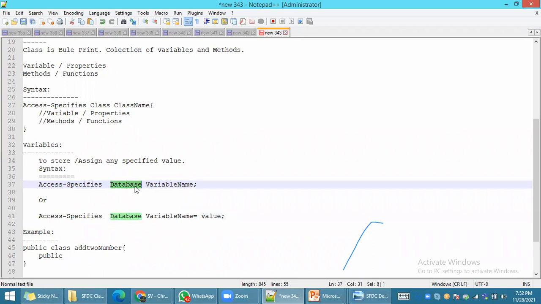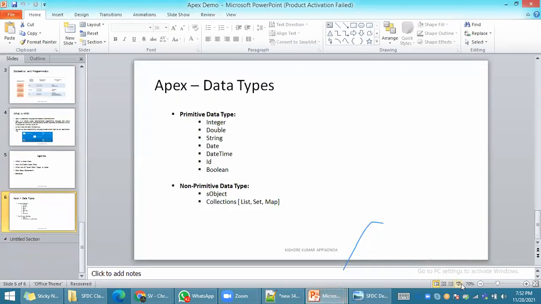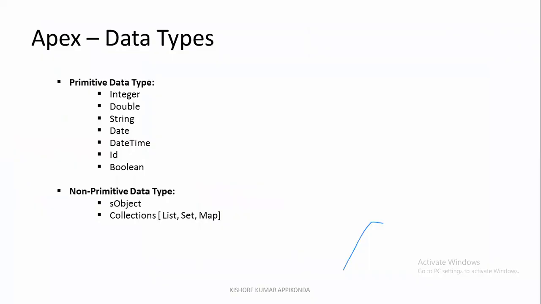Similarly, in the Apex programming language, Apex also has specific data types. Whenever you create a variable, Salesforce Apex provides two different kinds of data types: primitive and non-primitive. Primitive includes integer, double, string, date, datetime, ID, boolean. These are individual values, single values like that.